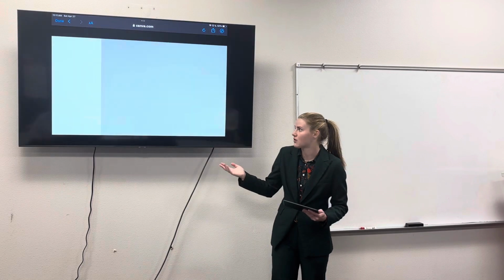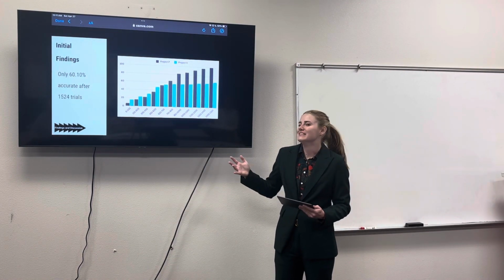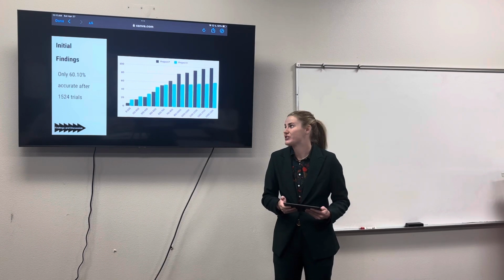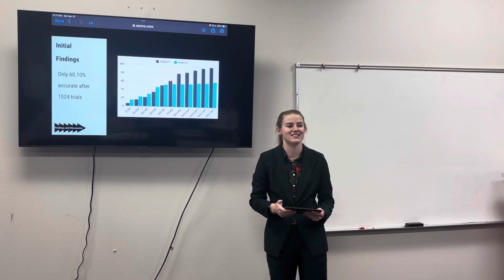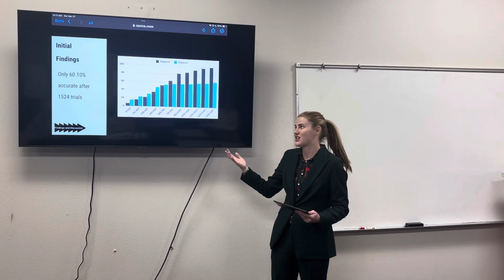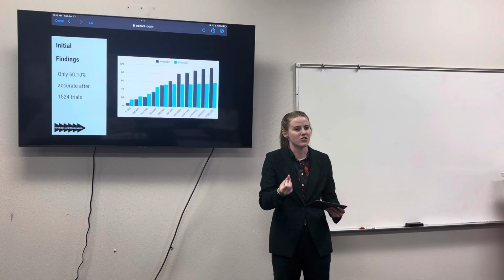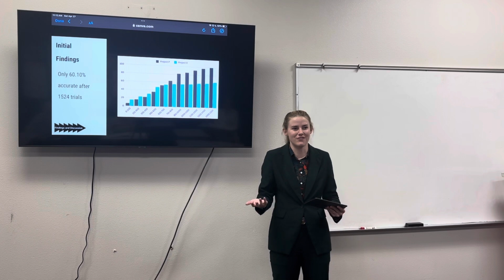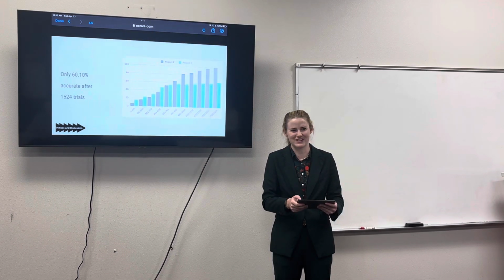Now, as we look at this graph today, after 1524 trials, we can see that Project X only had a 60% accuracy. This was confusing because according to Project P, we were supposed to get 98 to 99% accuracy. So either something was wrong, or the fact-checking device didn't work. I looked through the data and the algorithm itself to see if there was an issue, but I couldn't find anything. So then I started looking more into the data that we used, and I found a serious problem.